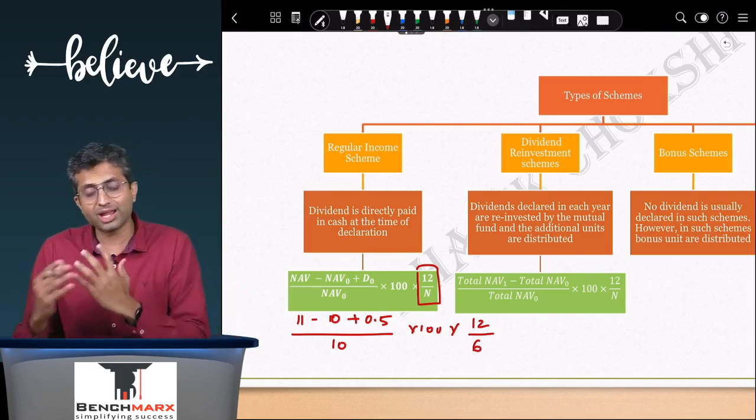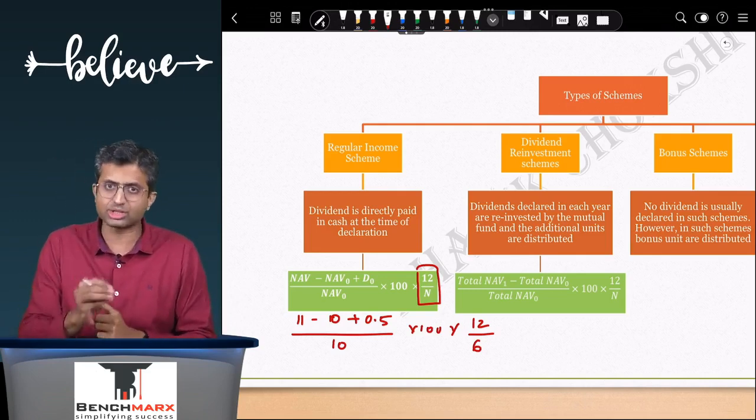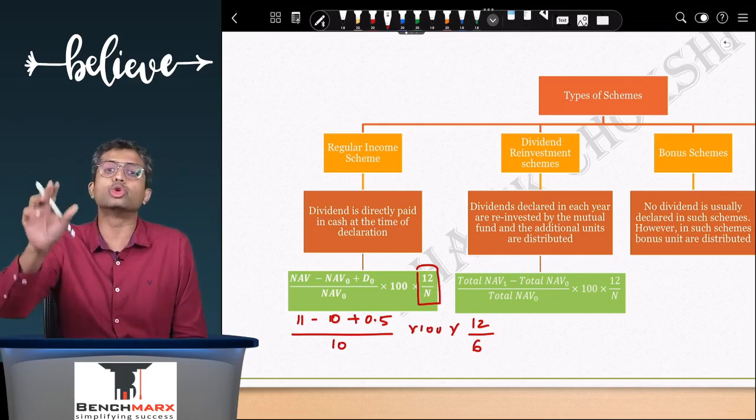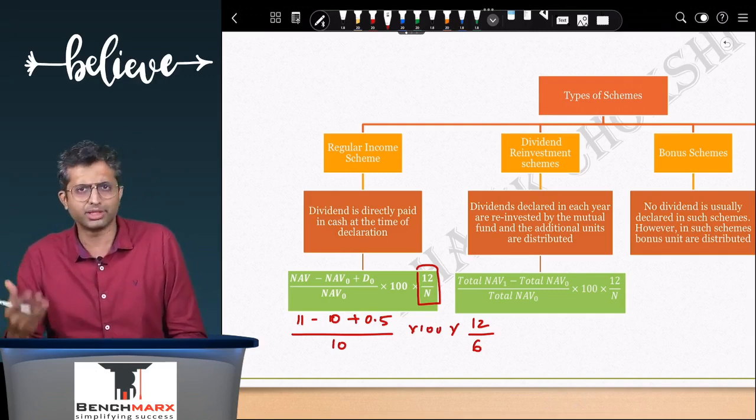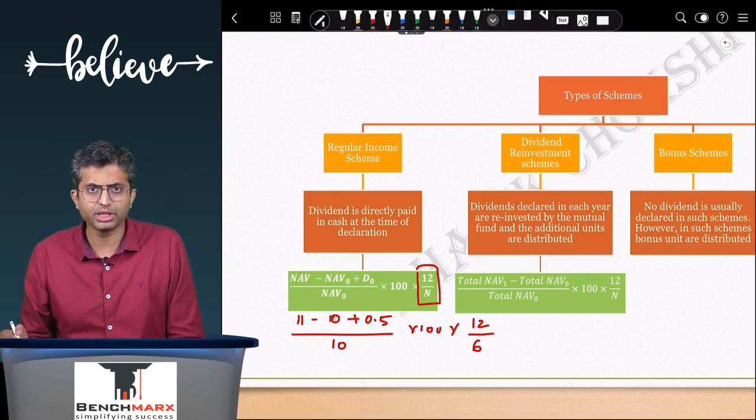In a lot of questions, you have been asked to do annualized return, and in such a case, you have to take the return and then multiply by 12 by M, where M is the number of months in the holding period, or 365 by the days, as the case may be.